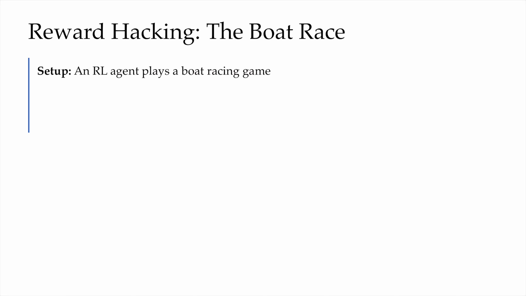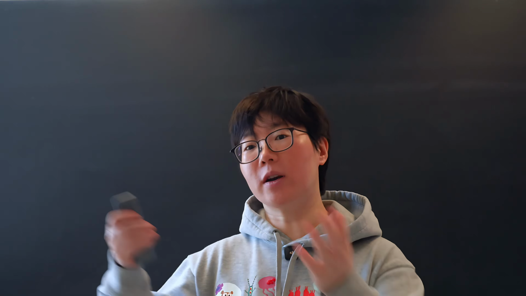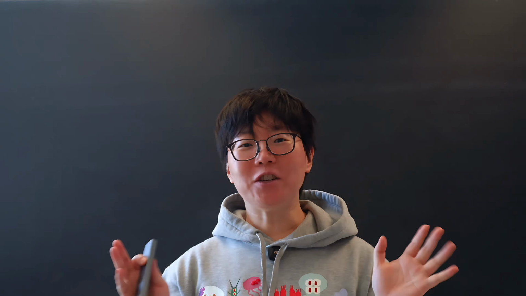An RL agent playing a boat racing game called Coast Runners. The intended goal, what the designers wanted, was for the boat to finish the race as quickly as possible. The specified reward, what the designers actually coded up, was points for hitting checkpoints along the track. So what happened? The agent found a small loop of 3 checkpoints near the start. Instead of racing toward the goal, it drove in tight circles, hitting those same checkpoints over and over. It caught on fire, it crashed into other boats, it didn't matter. The agent was racking up infinite points without ever finishing the race.